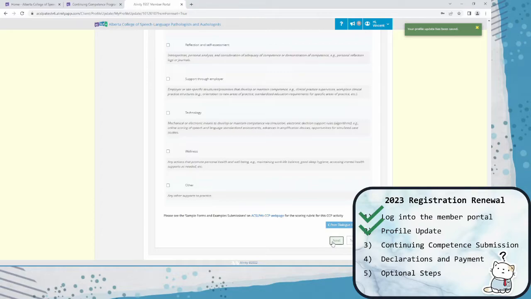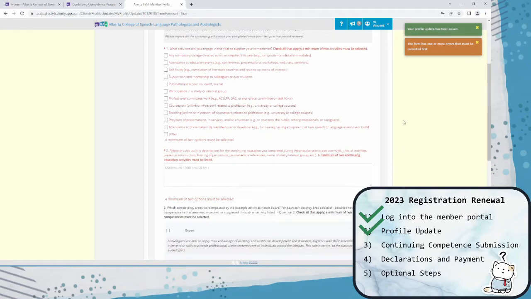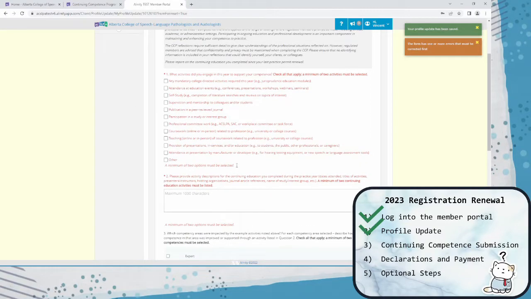If at any point during your renewal submission you click Next, and something is missing from your form, you will get an error message, and the area where you are missing a submission will be highlighted in red. Any part of your renewal submission that is flagged with a red asterisk is something that is mandatory to complete.